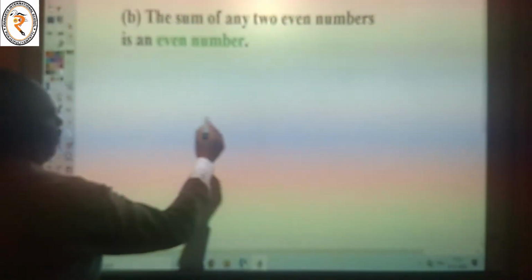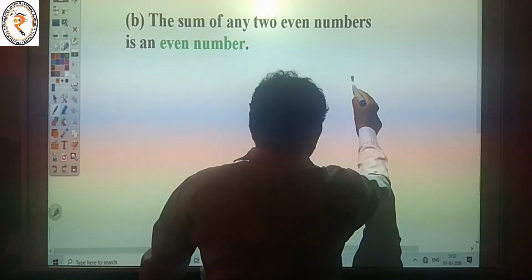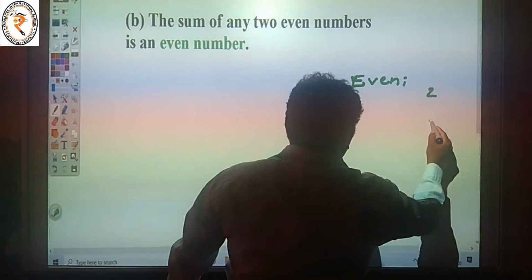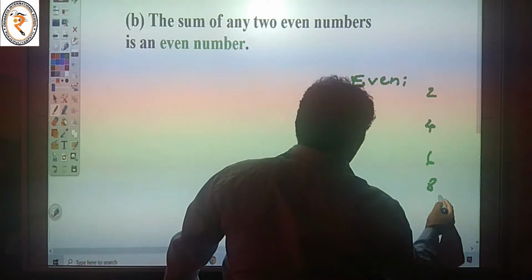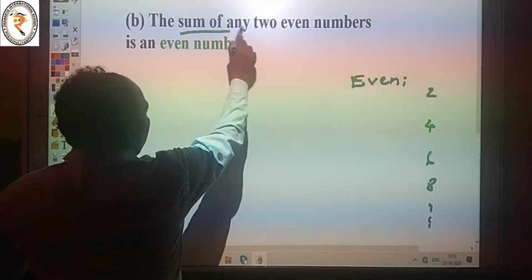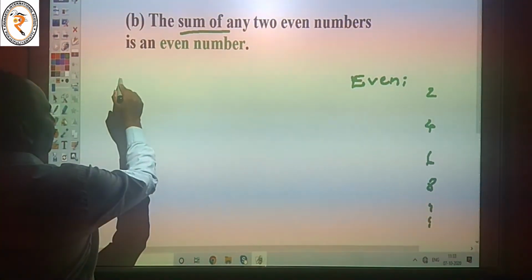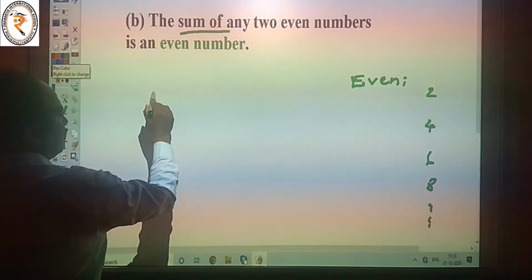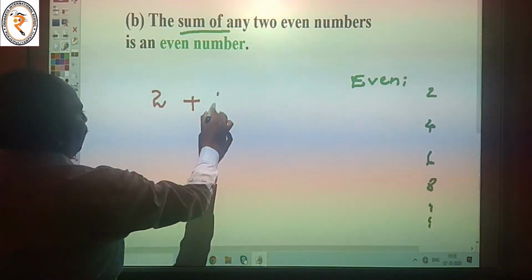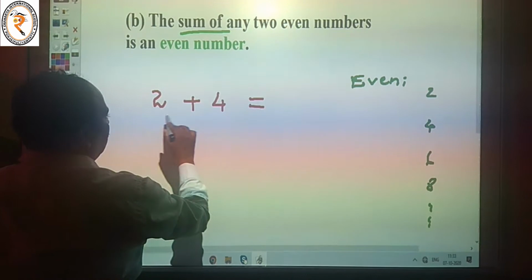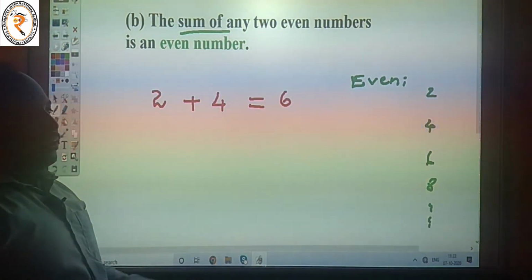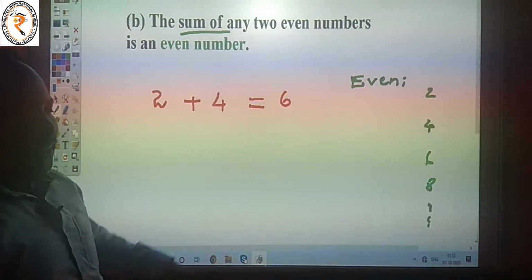Listen here. Even numbers are 2, 4, 6, 8, etc. These are all even numbers. We take the sum of any two even numbers. For example, 2 is an even number plus 4 is also an even number. So we sum 2 plus 4, which is equal to 6. So 6 is an even number.